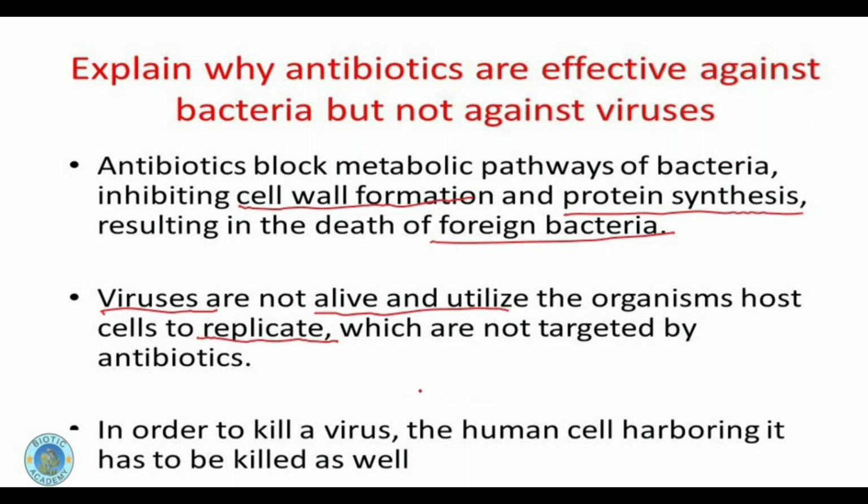So viral infections are treated by the antibodies which are present in our body. Antibodies are produced naturally by our body, and they know the technique of killing these viruses.